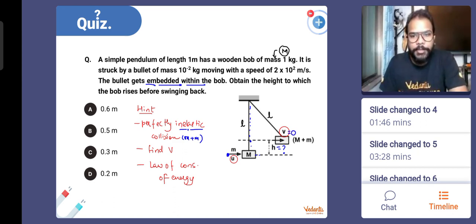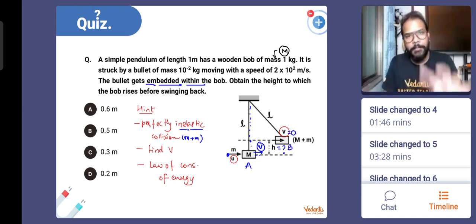Here obviously the final velocity will become zero. You are interested in the velocity of the combined mass just after the collision. You want to find that velocity. And then apply the law of conservation of energy between point A and B. You will get the value of H.